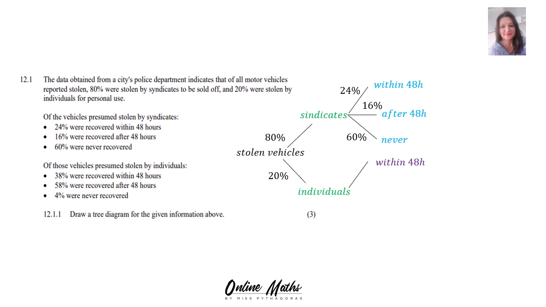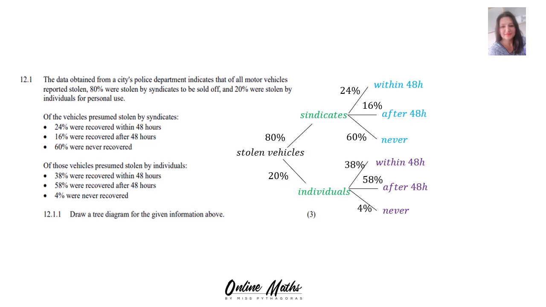Then the second paragraph, of those vehicles presumed stolen by individuals, we have three branches. 38% were recovered within 48 hours, so you add your 38%. The second branch, 58% were recovered after 48 hours, so there's your 58%. And then your last branch, 4% were never recovered, and your 4%.